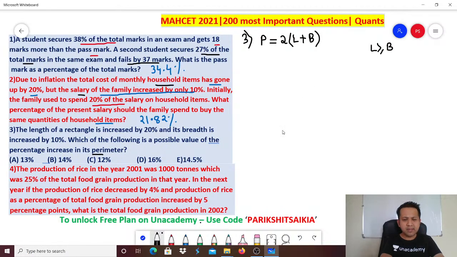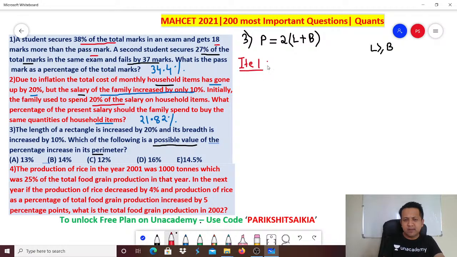Here they are asking which of the following is a possible value. It means there are many answers, but among the given options, you got to tell which of them is possible. Let's start. Let's assume some numbers. So I will take assumption 1, or iteration 1.